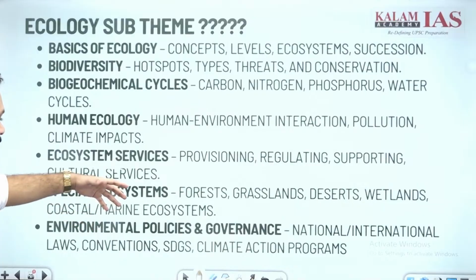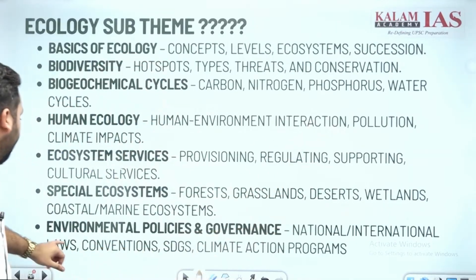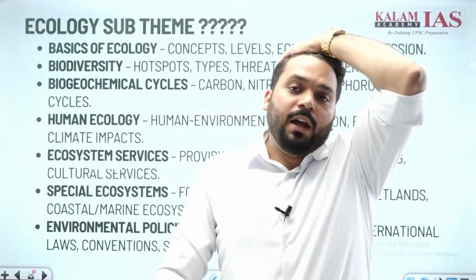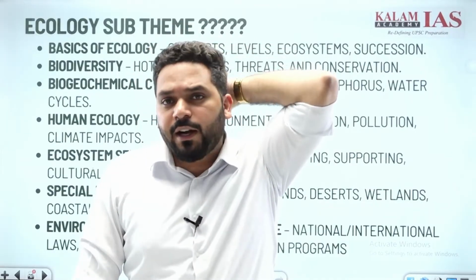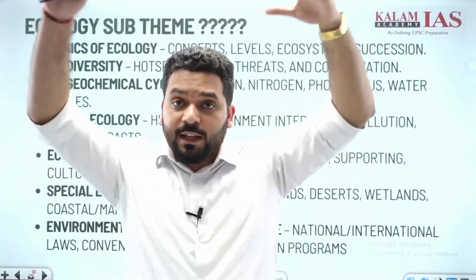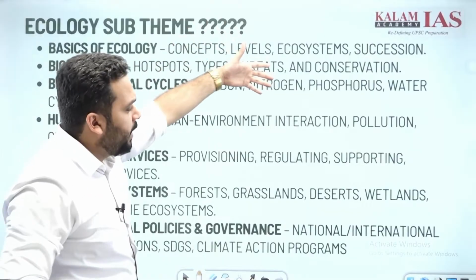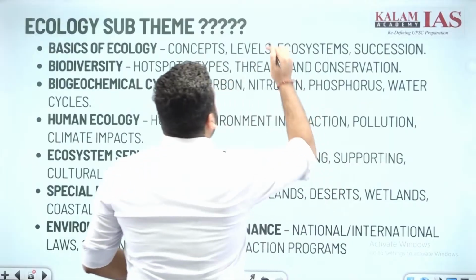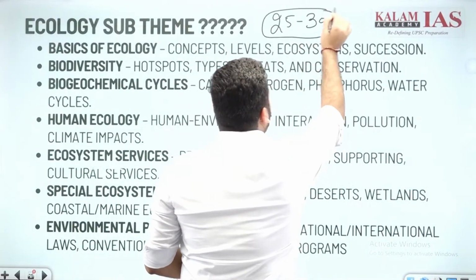Then special ecosystems, for example, we have already mentioned grasslands and so on in biodiversity. Then environmental policies and governance, this is also part of ecology. For example, the Panchamrit targets, the Environmental Protection Act of 1986, the Wildlife Protection Act of 1972. These are all the dimensions, so many dimensions. We have broken these down a lot. We have around 25 to 30 dimensions here.